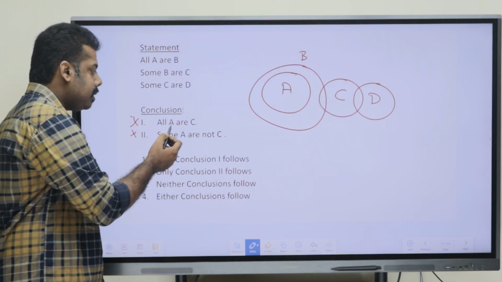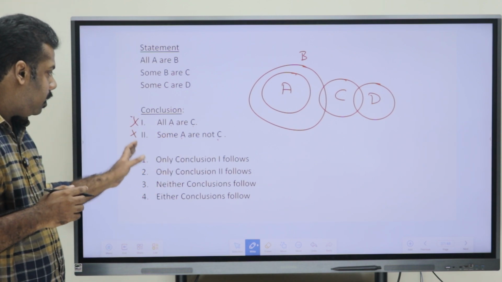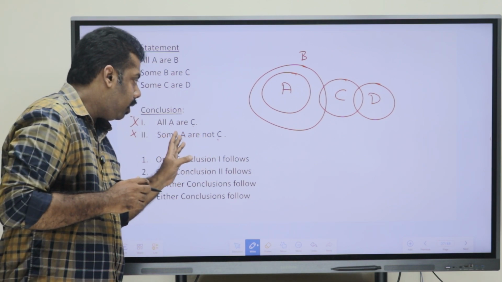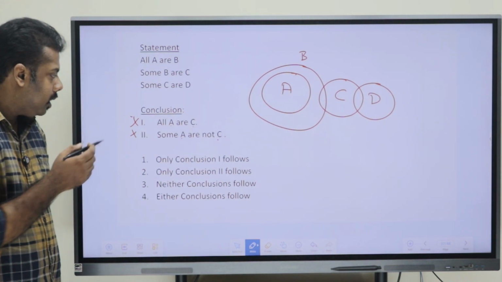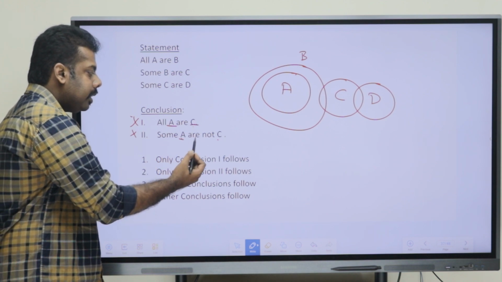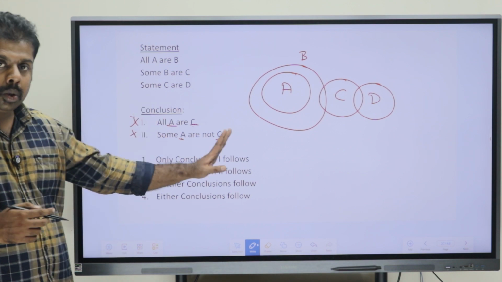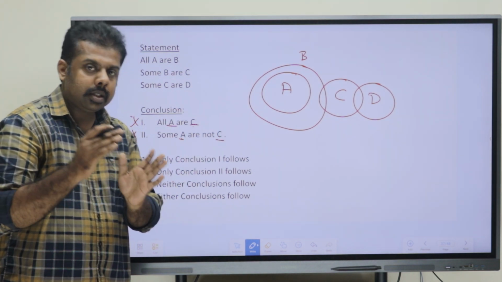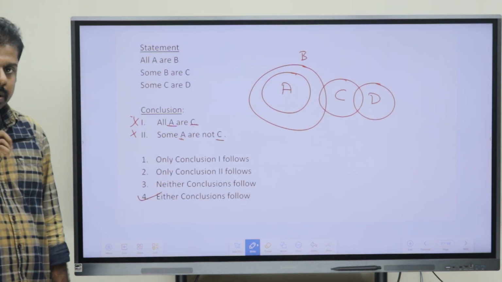As we can see, the elements are the same. One is a positive conclusion, the other is a negative one. Both are individually wrong. This is also a complementary pair. And as we can see, the positions of the elements are also the same. First they have given A and C, then they have placed in some not as well A and C. So since the position is also okay here, in this case we can mark our answer as which option? Either or. So this is also an important question.